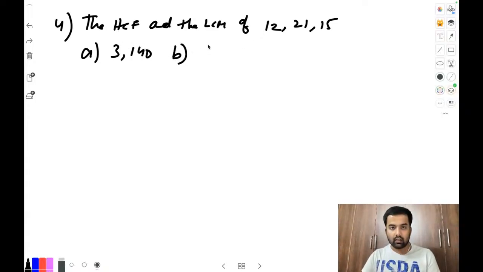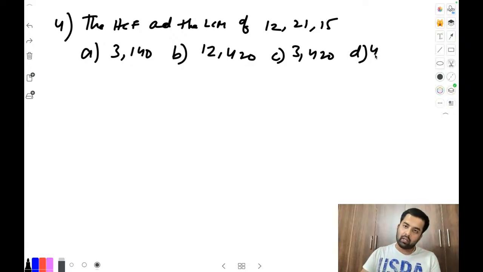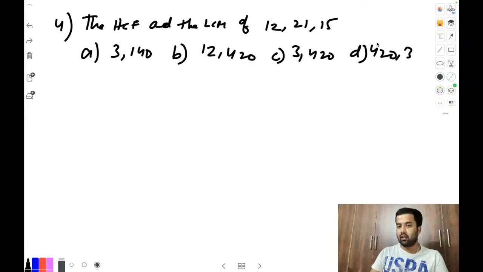B is 12, 420. C is 3, 420, and the last one 420, 3. Figure out the HCF and the LCM value. Okay. Figure out, everyone.